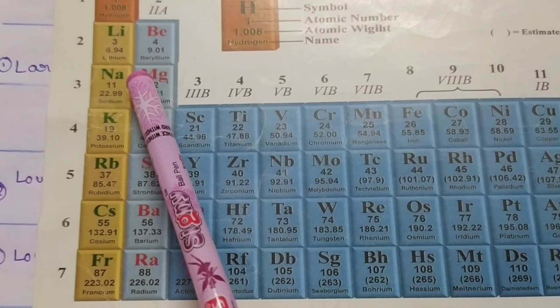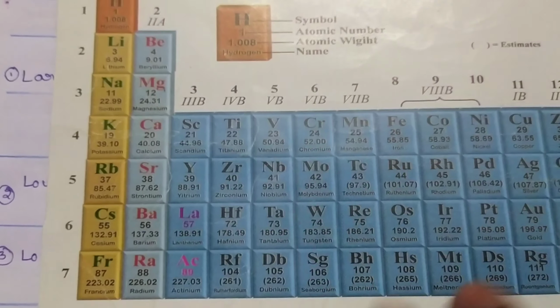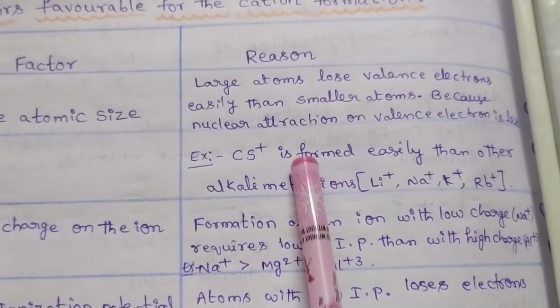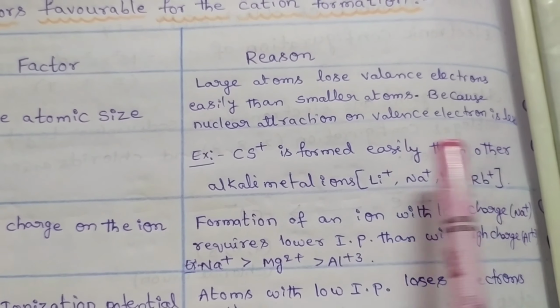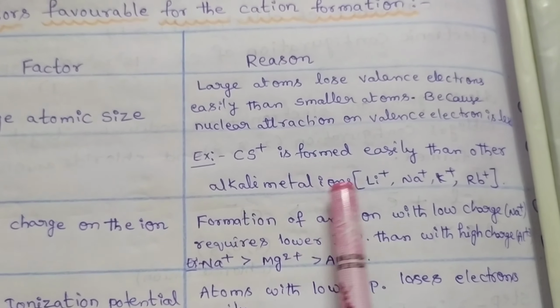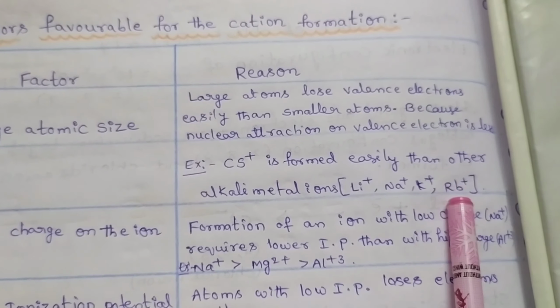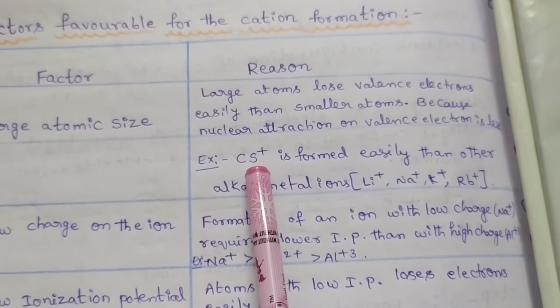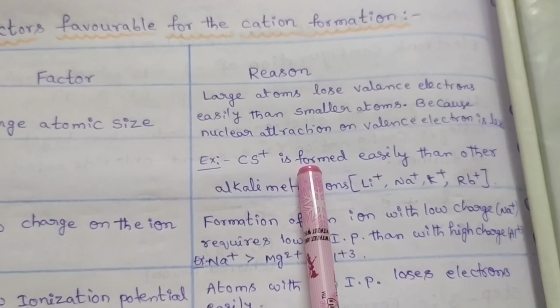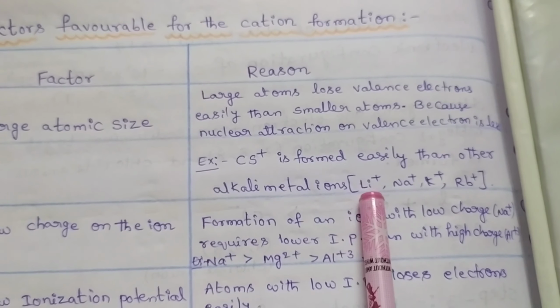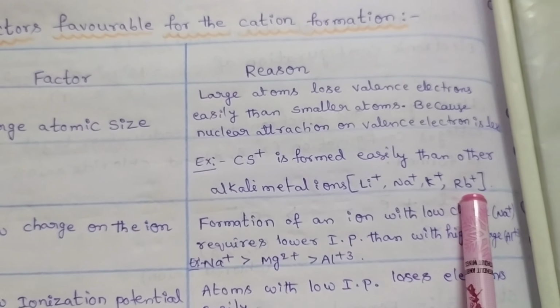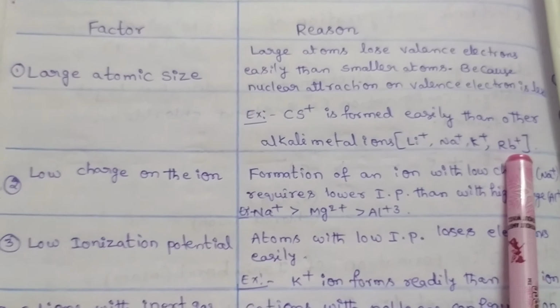So the cesium cation is formed more easily than the other alkali metals like lithium, sodium, potassium and rubidium. That means cesium cations form readily when compared with lithium, sodium, potassium and rubidium cations.